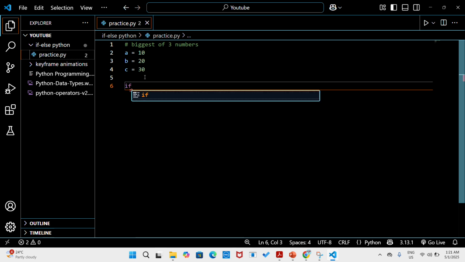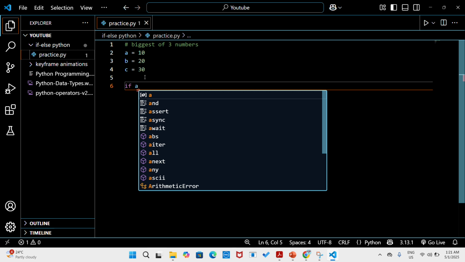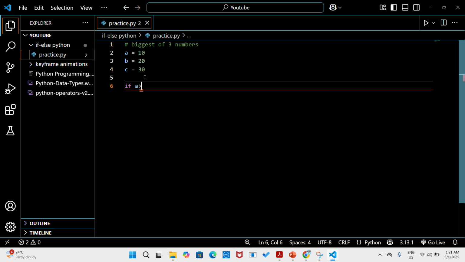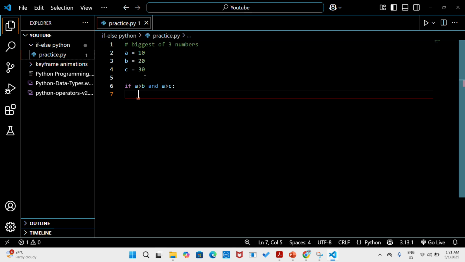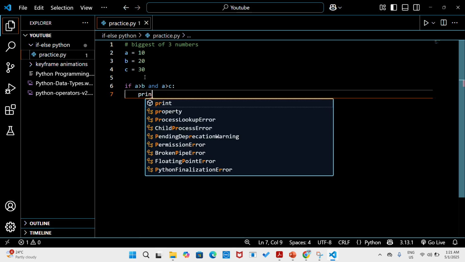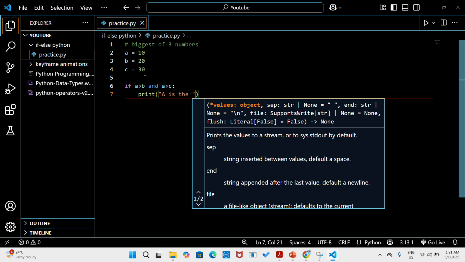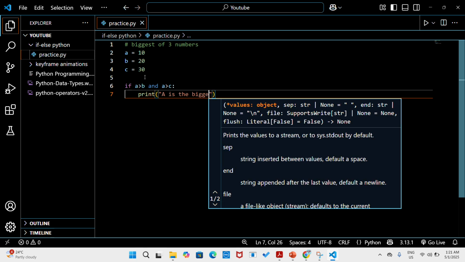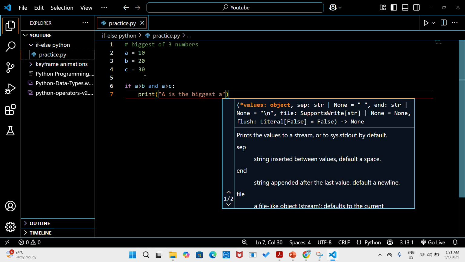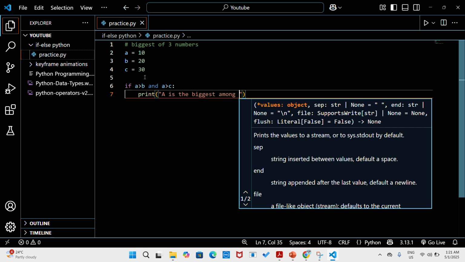Now for the condition. If A greater than B and A greater than C, that is, if our A is greater than B and our A is greater than C, we will print A is the biggest among 3.